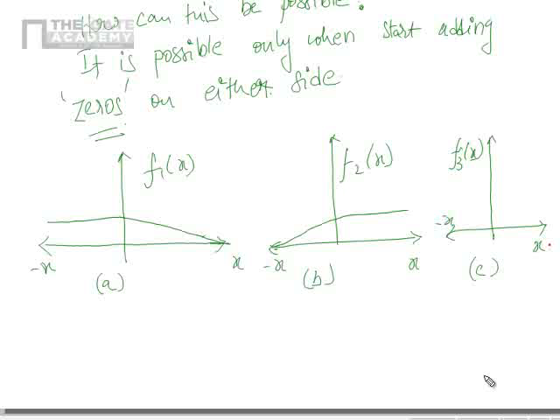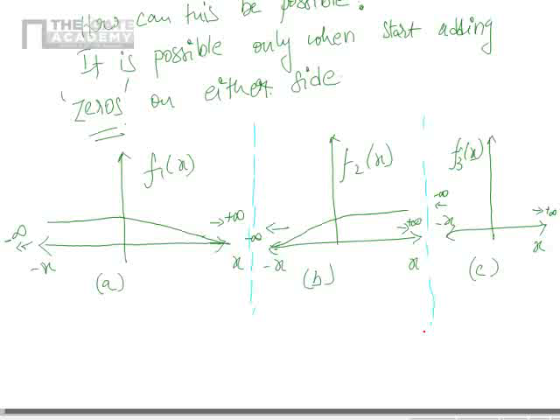Now this is going towards minus infinity. This is towards plus infinity, correct? This is going towards plus infinity. This is going towards minus infinity. This is going towards plus infinity. Okay. To avoid confusion, let us separate this out. We have three functions here, right? Okay. Now let us analyze.